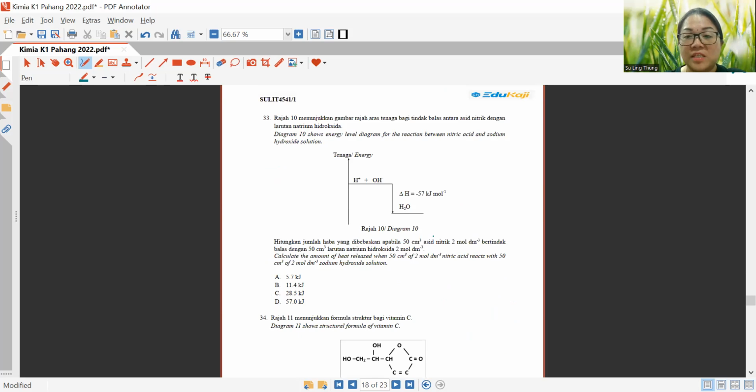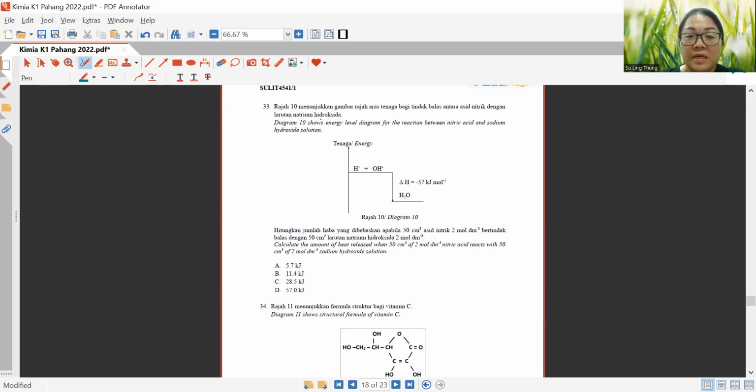Okay, let's look at question 33 now. Diagram 10 shows the energy level diagram for the reaction between nitric acid and sodium hydroxide solution. Calculate the amount of heat released when 50 cm3 of 2 mol/dm3 nitric acid reacts with 50 cm3 of 2 mol/dm3 sodium hydroxide solution.